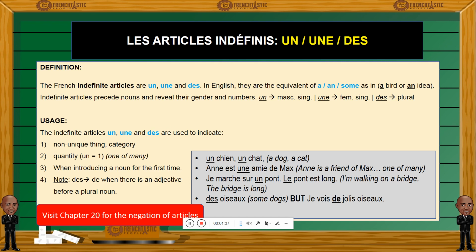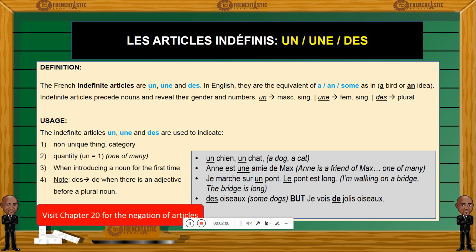So the definition of an indefinite article. First of all, what are the indefinite articles in French? They are un, une, des. Again, un, une, des. And they are the equivalent of a or an or some in English. A or an represent un, une. And some represents des, the plural form, des.